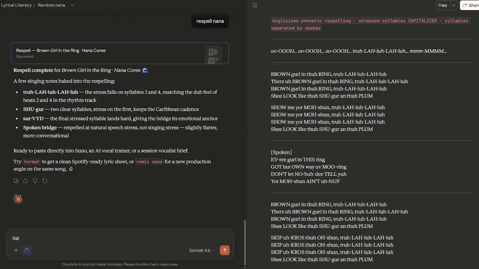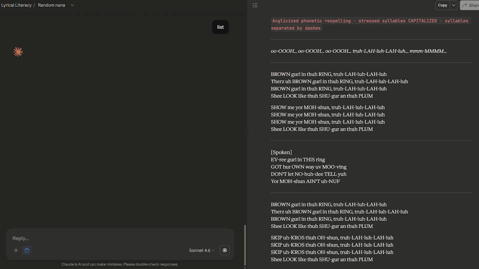That's a complete beginner workflow with Nana Coree. Four commands, one full song, production ready. Try swapping Nana for any other ghost artist name like Marley for reggae roots or Champa for Bollywood jazz, and the whole style shifts. Type list at any time to see every command available.